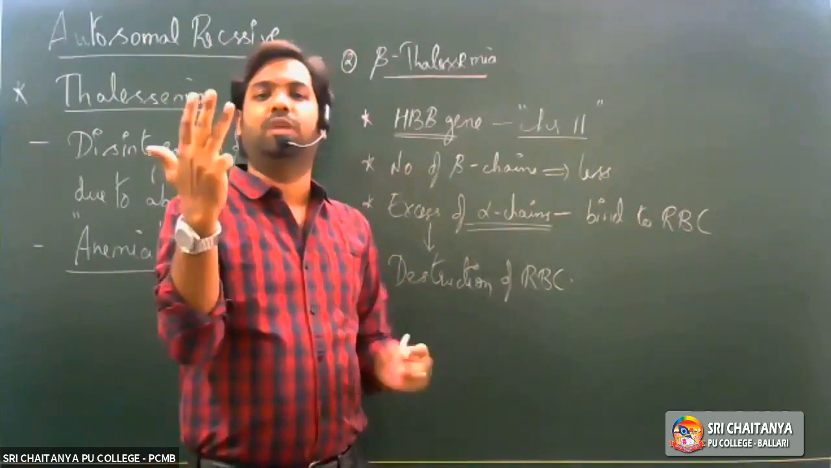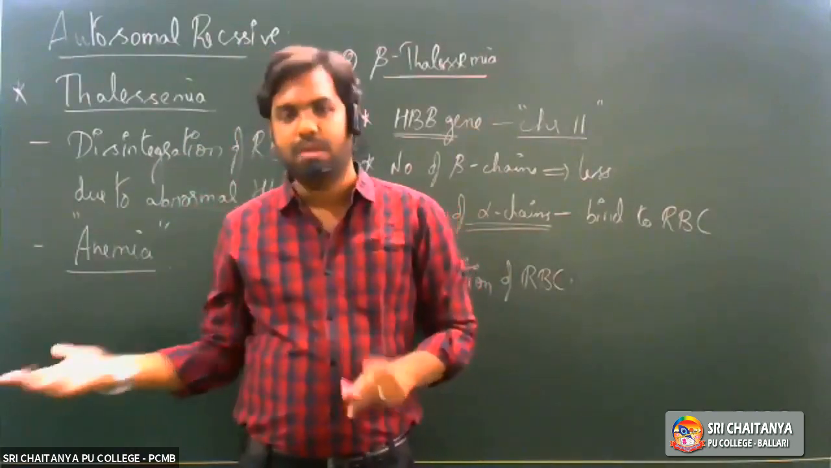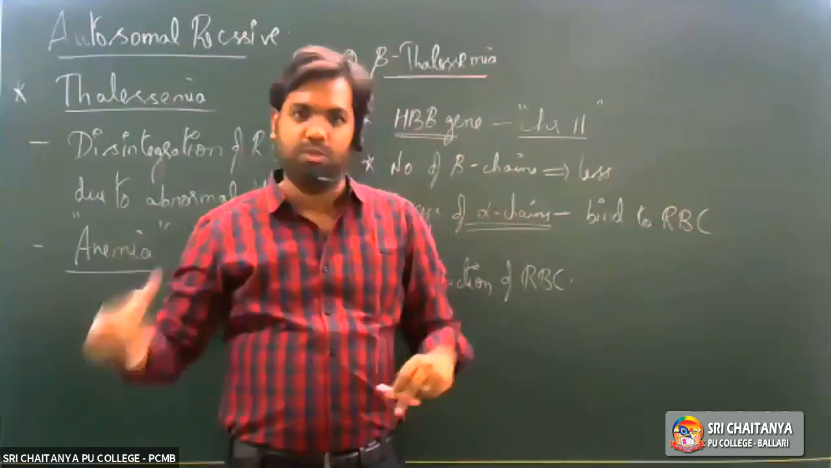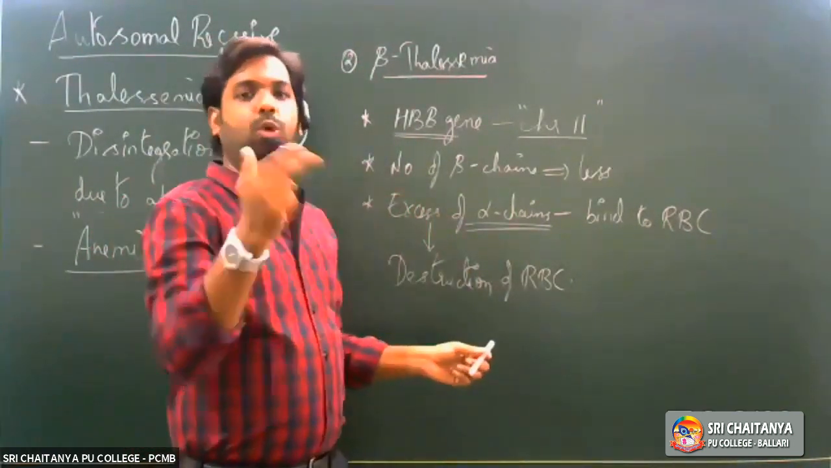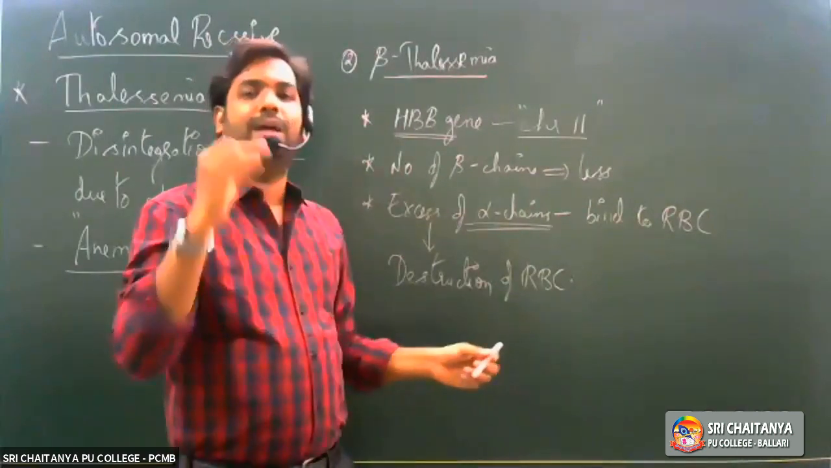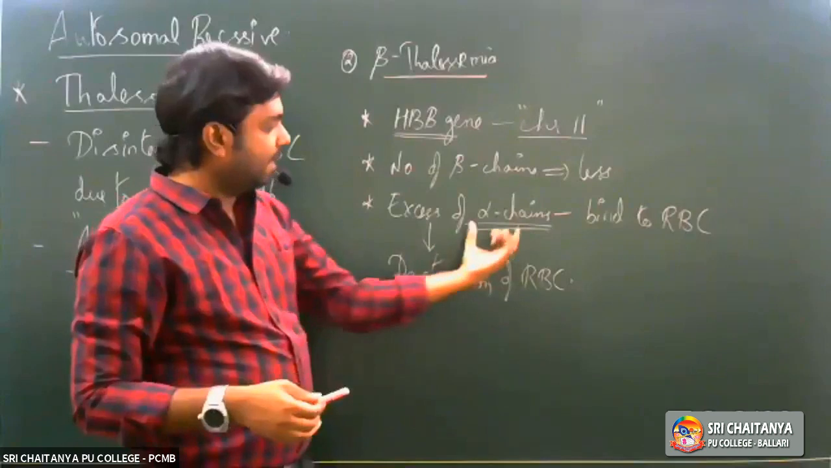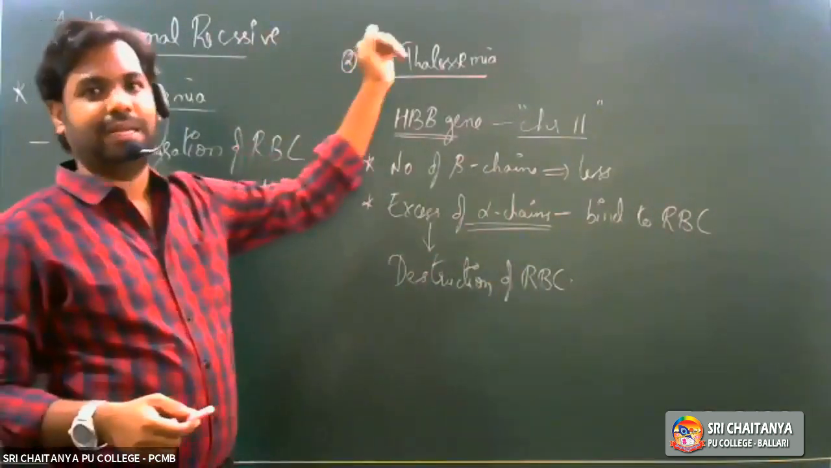So three effects we see. Number one, the amount of hemoglobin is reduced, leading to anemia. Number two, the number of RBCs in the circulation will start reducing. And number three, whatever normal RBCs are there would be completely destroyed by these alpha chains. This is what is seen in case of beta thalassemia, right?